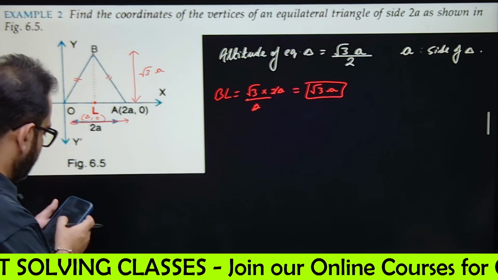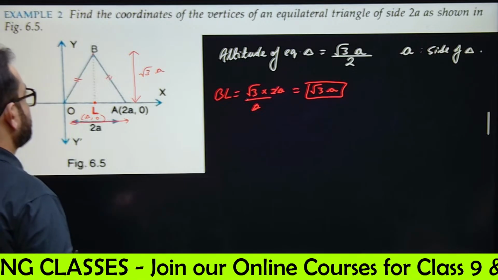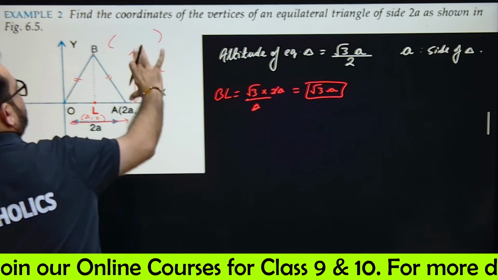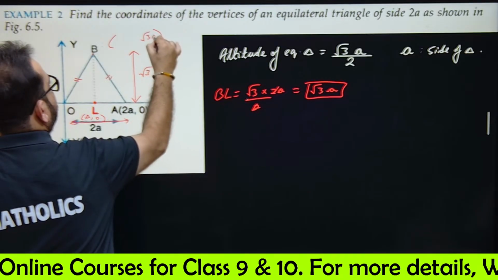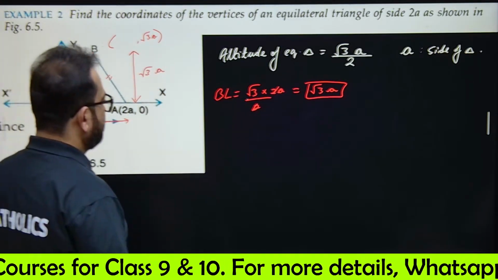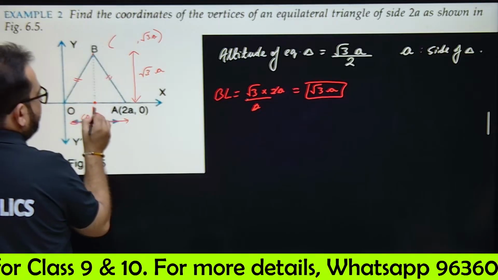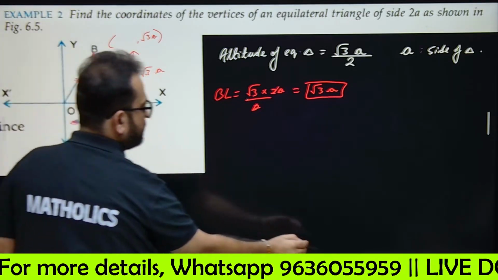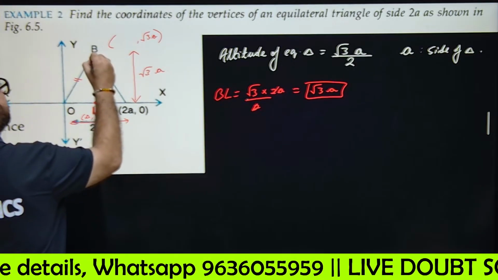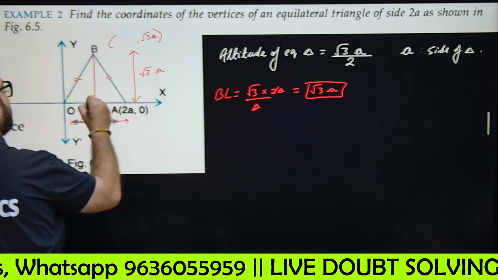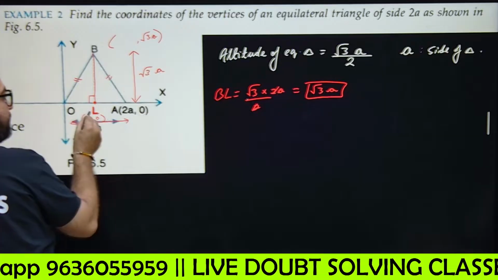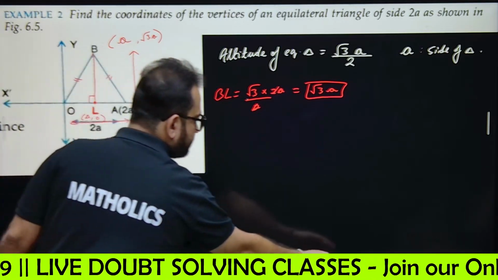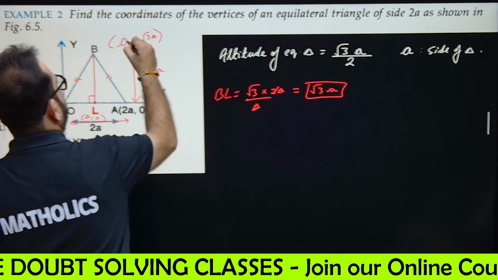The height is under root 3A. So the coordinates of this point B will be something comma something. The y coordinate is root 3A. What is the x coordinate of B? The x coordinate of L will be the x coordinate of B, because this line is perpendicular. That means it is A comma under root 3A. Can you get this? How we calculate the coordinates of B?